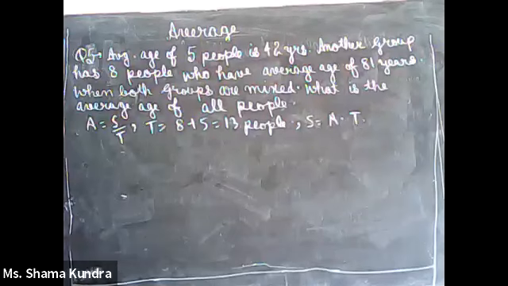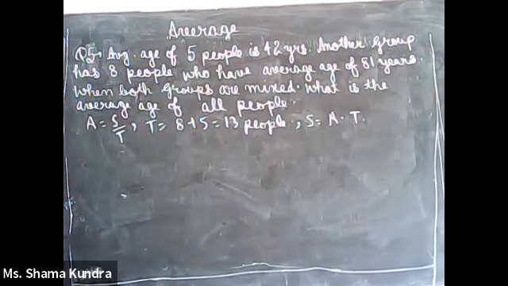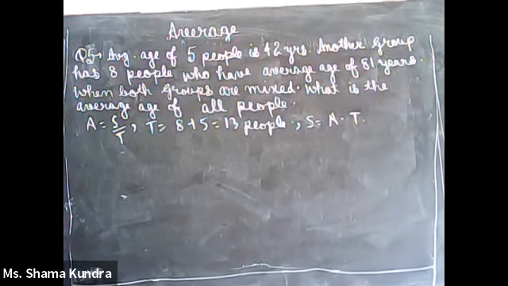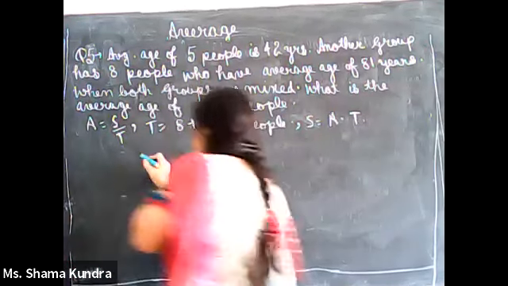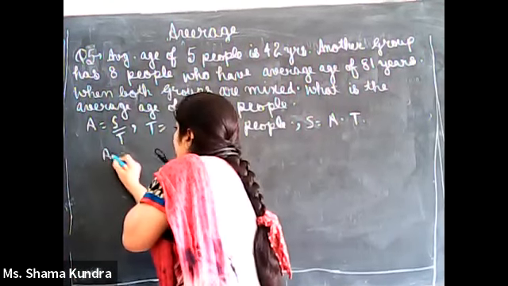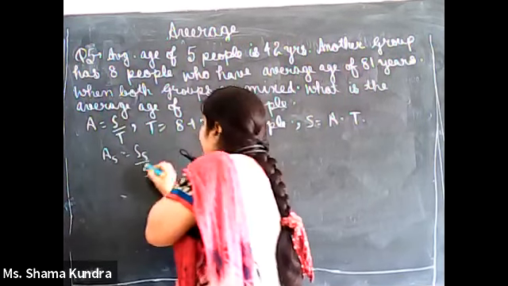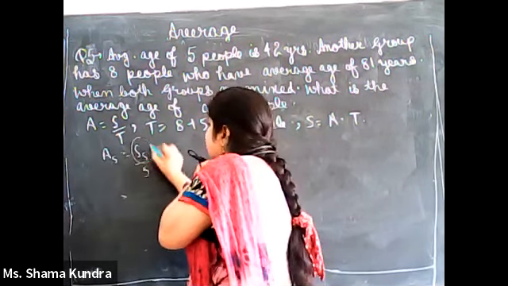So average age of 5 people is 42. That is nothing but the sum of ages of 5 people divided by the total number of people. We know the average is 42. So the sum of all 5 people we don't know. Means the average of 5 people is the sum of 5 people divided by 5, but we don't know the value of S5.